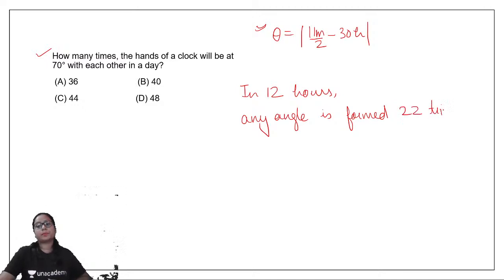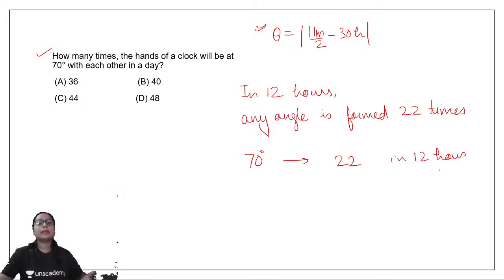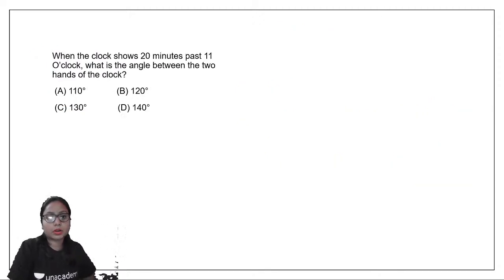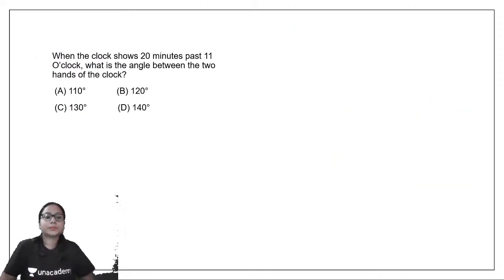So the angle 70 degrees would be formed 22 times in 12 hours. It means in 24 hours it would be formed 44 times. So we just have to do twice of that. So the answer to this question would be 44. All right. Let's see the next question.